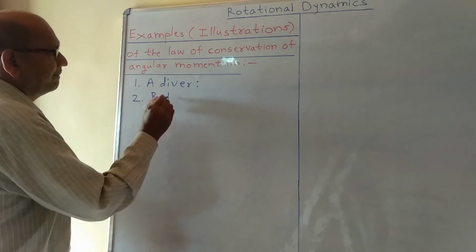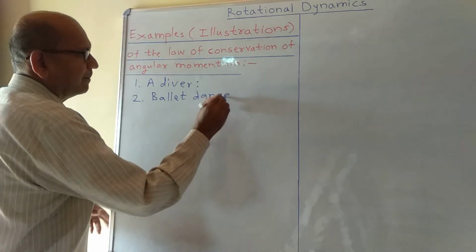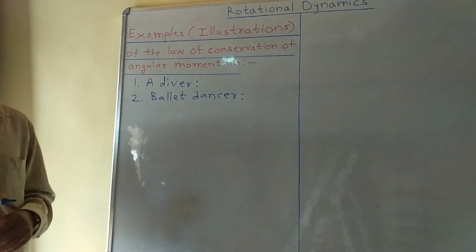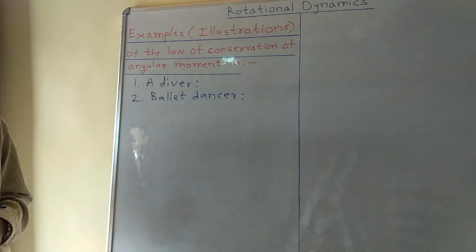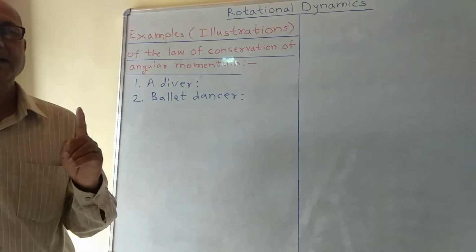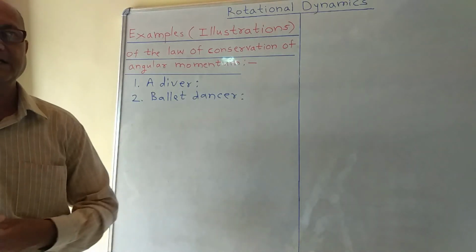Ballet dancer. A ballet dancer also makes use of the law of conservation of angular momentum. Suppose a ballet dancer is rotating with her legs and arms outstretched.